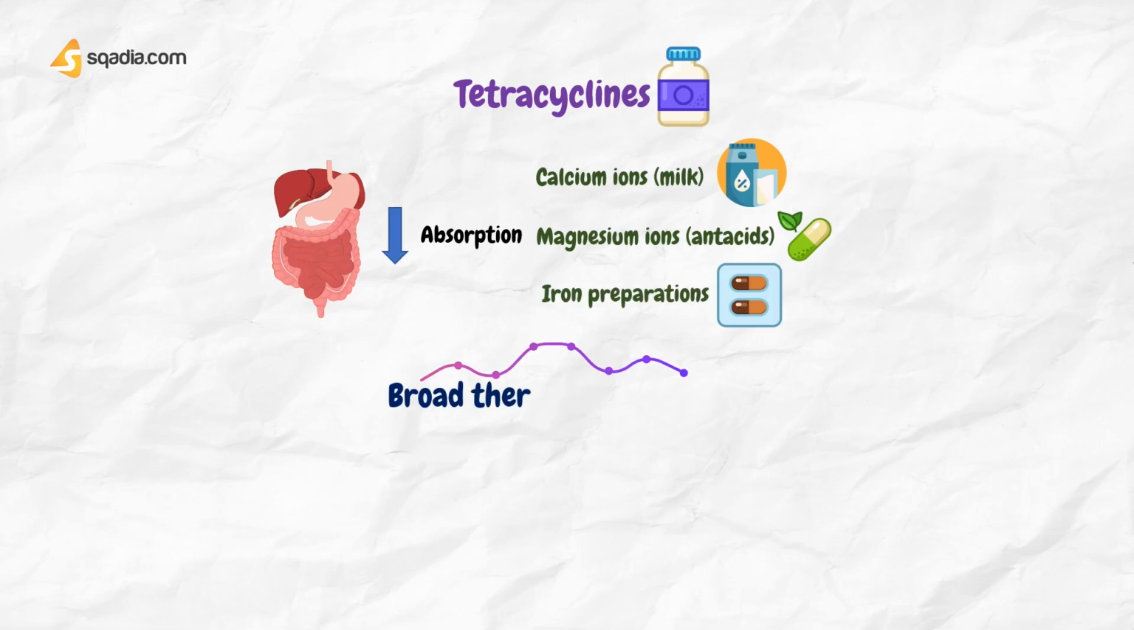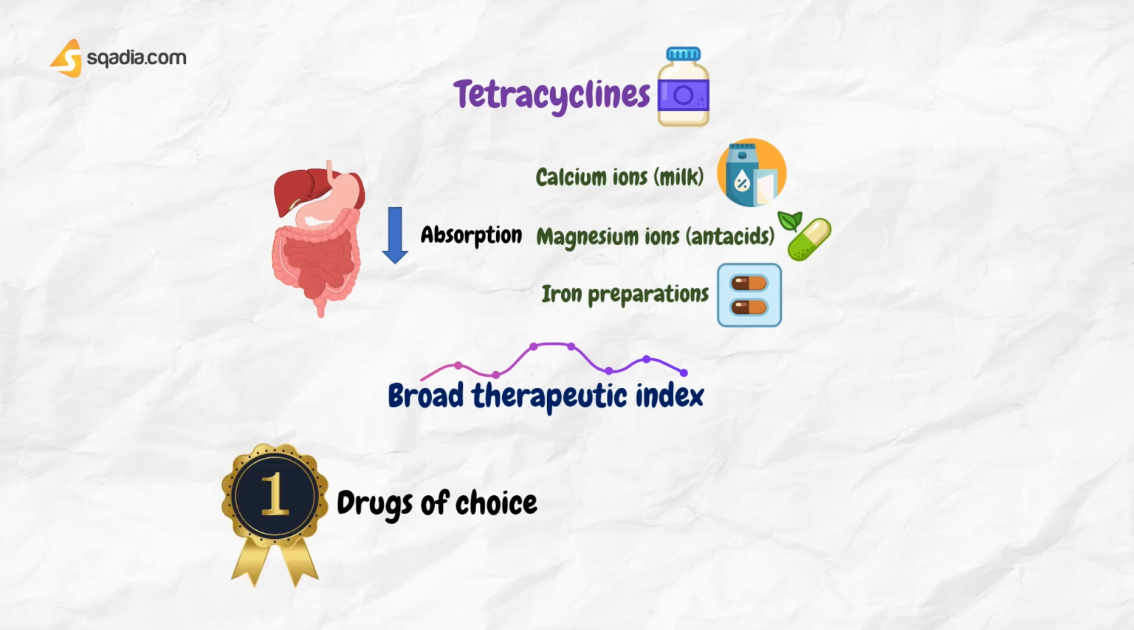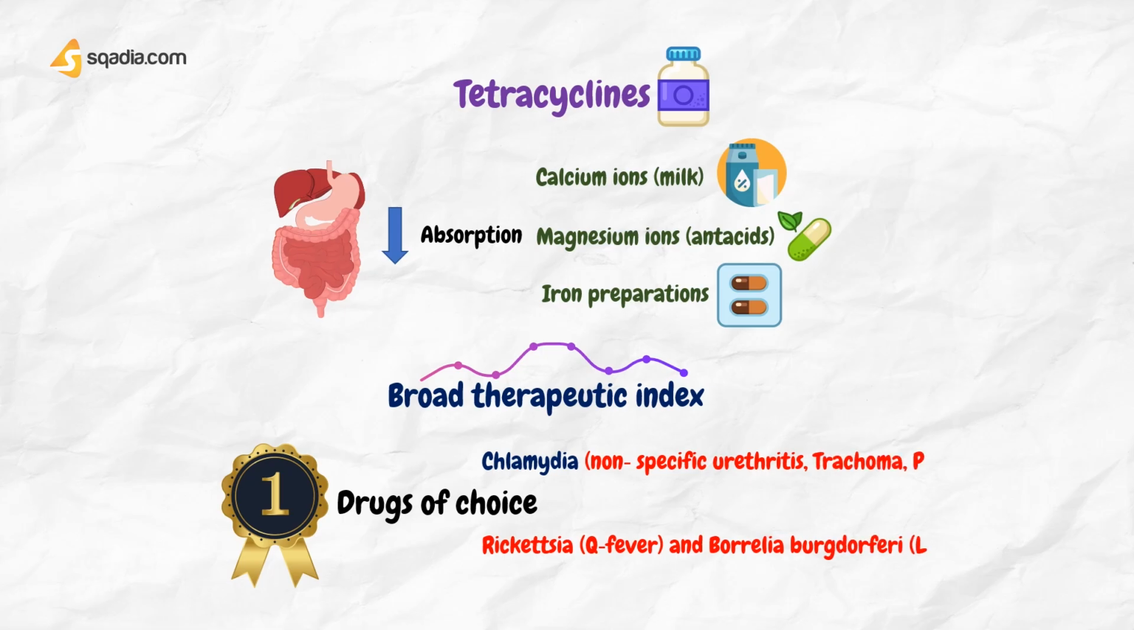Tetracyclines are broad-spectrum antibiotics, but their low innate activity and increasing bacterial resistance limit their use. However, they are the drugs of choice for treating some infections caused by intracellular organisms because they penetrate macrophages well, for example, chlamydia, nonspecific urethritis, trachoma, psittacosis, rickettsia, Q fever, and Borrelia Lyme disease.